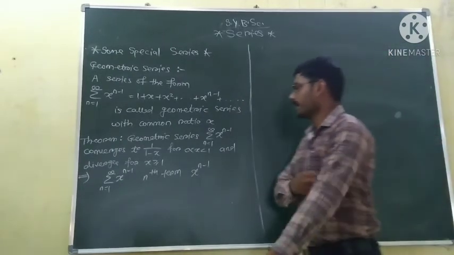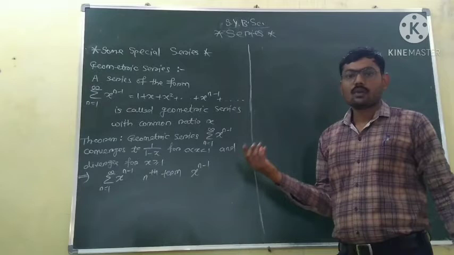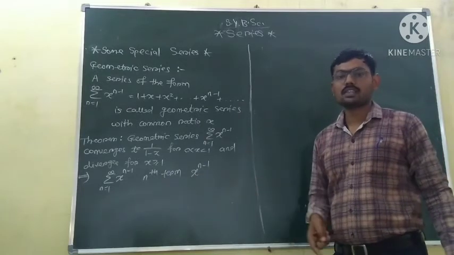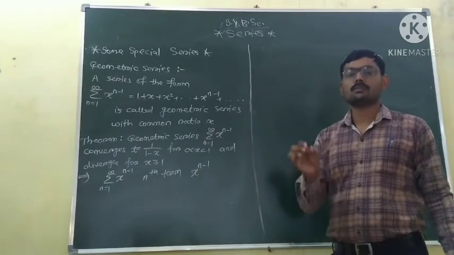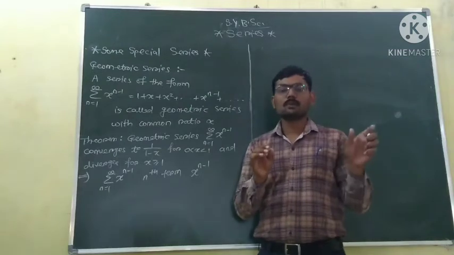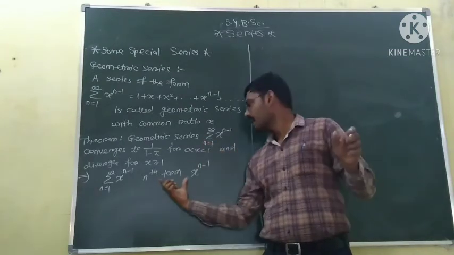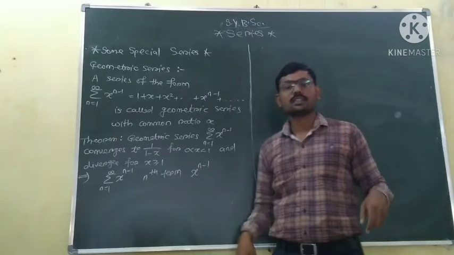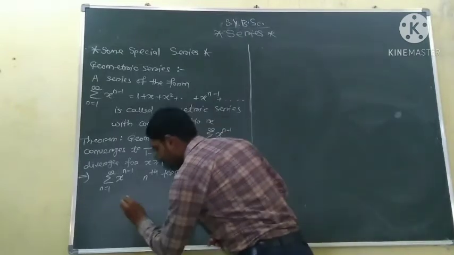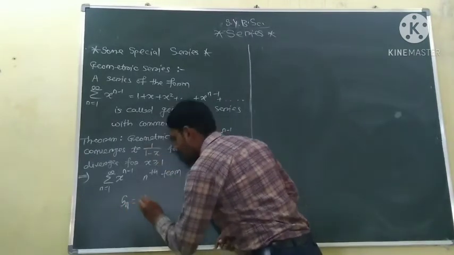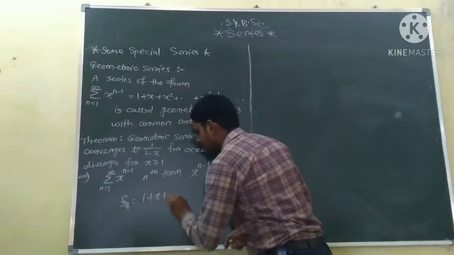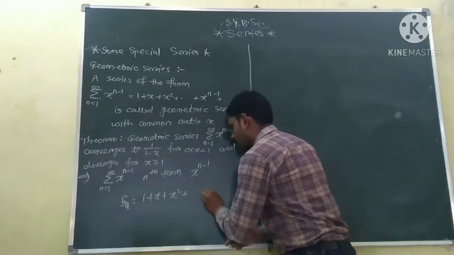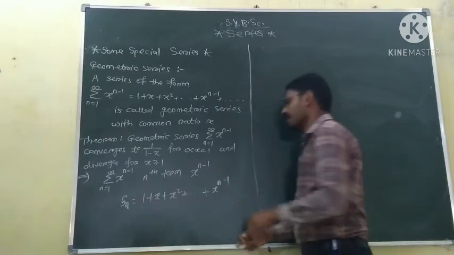Now what is the sequence of partial sums for this series? The nth term of this sequence is the sum of the first n terms of the series. So the sequence of partial sums Sn is equal to 1 plus x plus x square up to x raised to the power n minus 1.